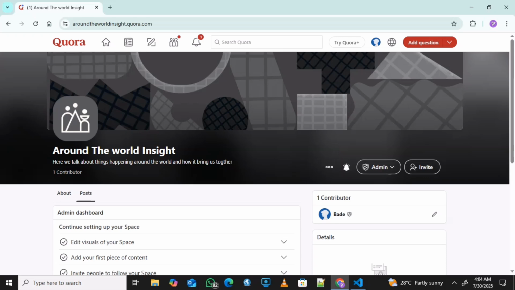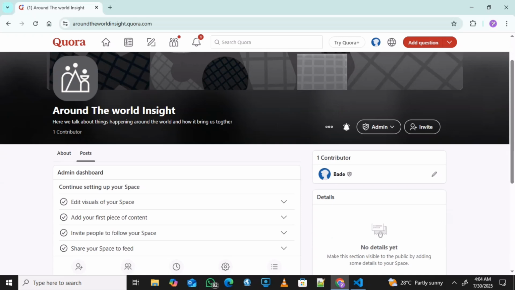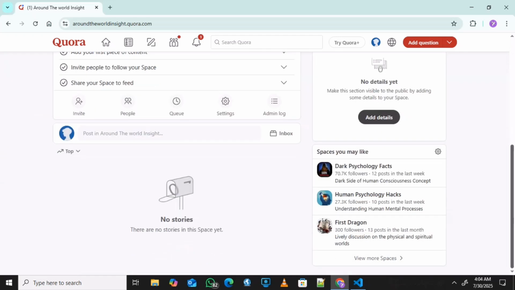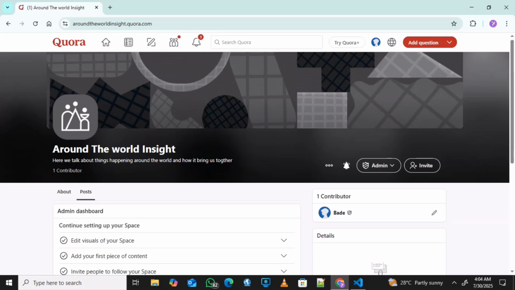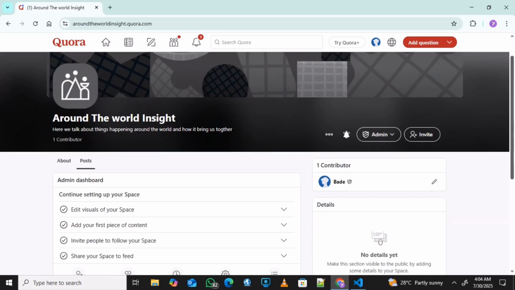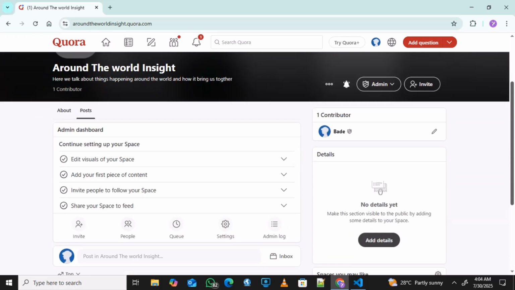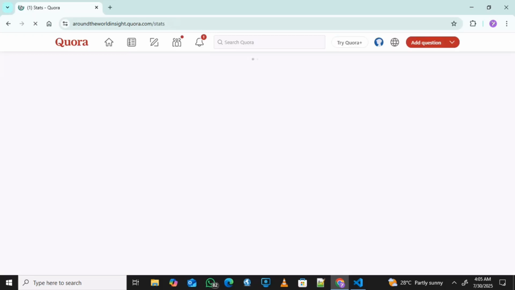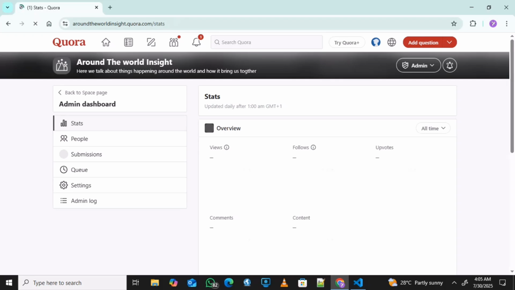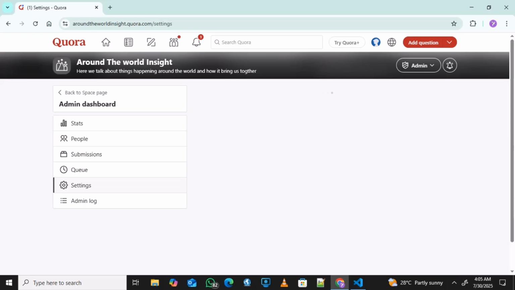So the next thing I want to show us is the admin log. So we are going to move to admin log, and here is where we are going to see our stats and also be able to see if we are monetized, the analytics of traffic and everything. So if people are seeing our traffic and everything.